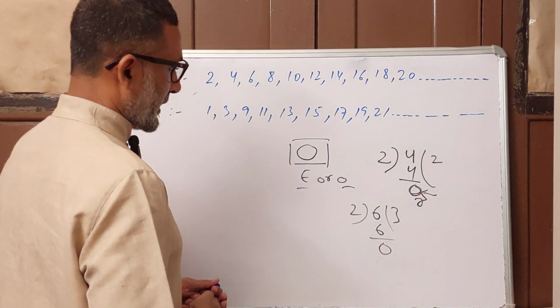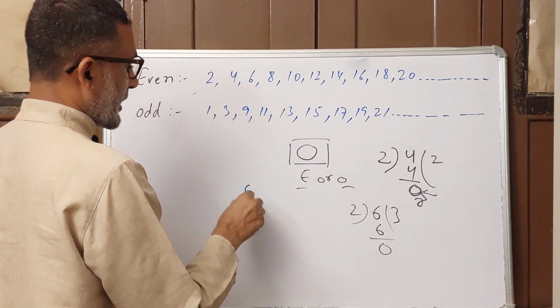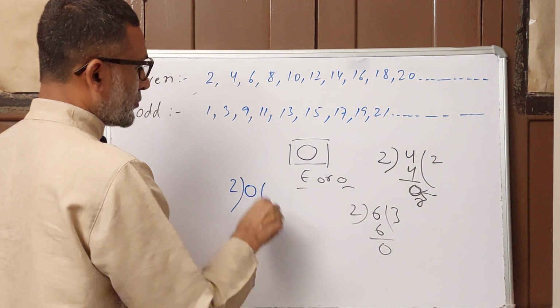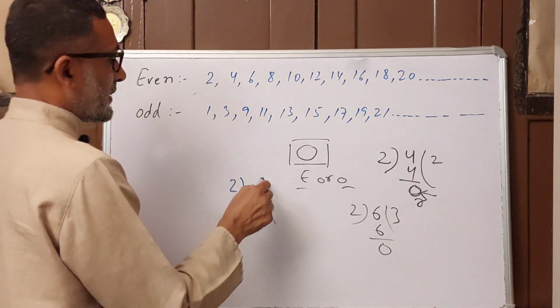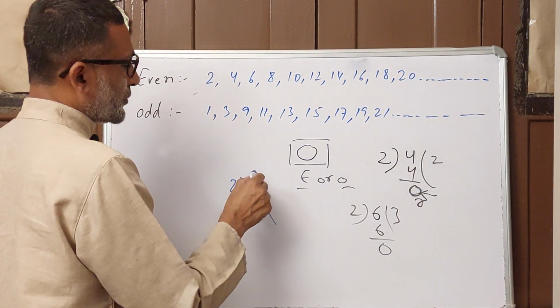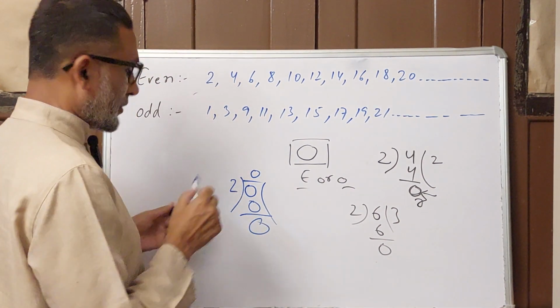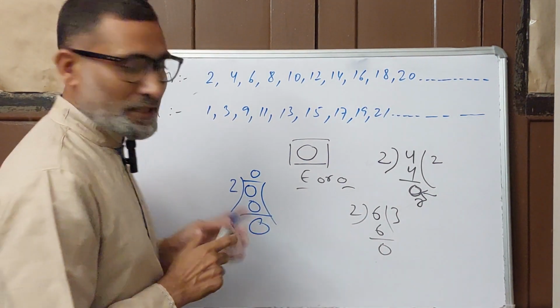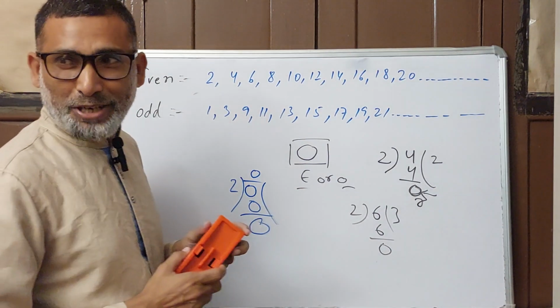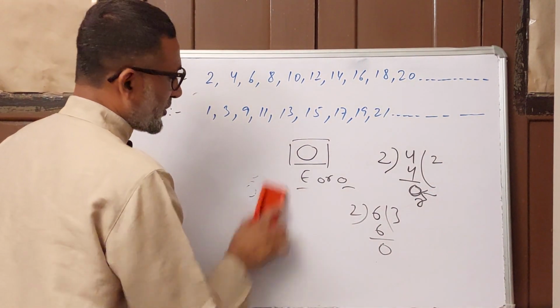And what will we check in 0? When we divide 0 by 2, 2 times 0 is 0, and we get remainder 0. So 0 is also an even number.